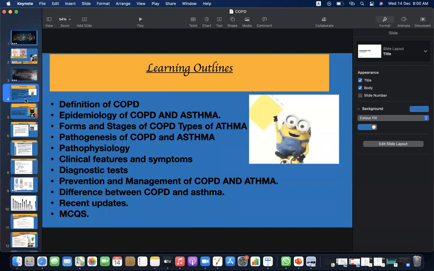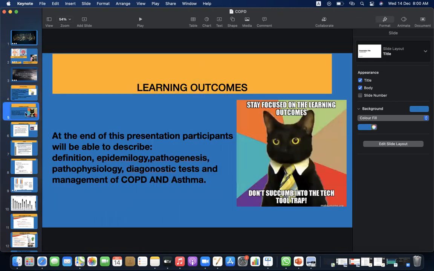Trust in Allah. Learning outlines: definition of COPD, epidemiology of COPD and asthma, forms and stages of COPD, types of asthma, pathogenesis of COPD and asthma, pathophysiology, clinical features and symptoms, diagnostic tests, prevention and management of COPD and asthma, difference between COPD and asthma, recent updates, MCQs.